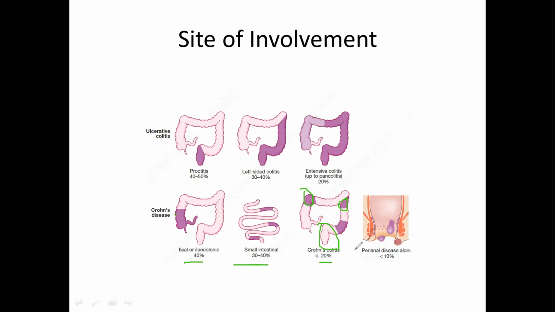So that is the involvement of the rectum. It is usually uncommon in Crohn's disease. So even though we say that Crohn's disease may involve any or all segments of the gastrointestinal tract, right from the mouth to the anus, the rectum is rarely involved. So the rectum is commonly involved in ulcerative colitis and rarely involved in Crohn's disease.